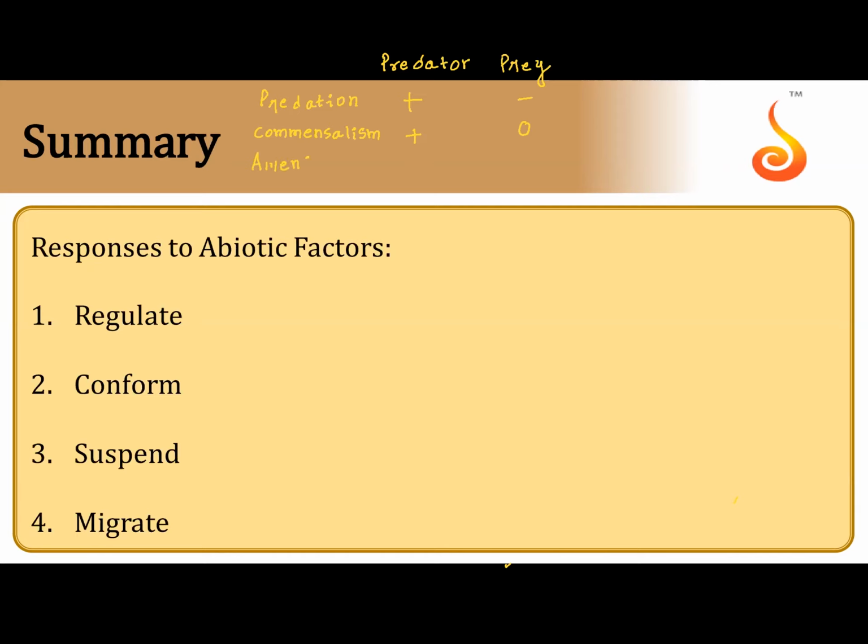Amensalism is the opposite of commensalism. In amensalism, one party is harmed. The other party does not know. Like the example we told, for instance, if a goat is actively grazing, then there will be insects dying because of the active grazing. Here, the goat is innocent. It does not know it is killing that many insects. This is amensalism.